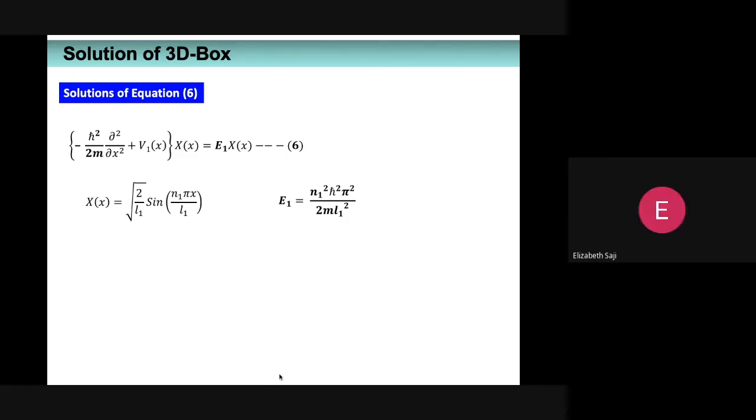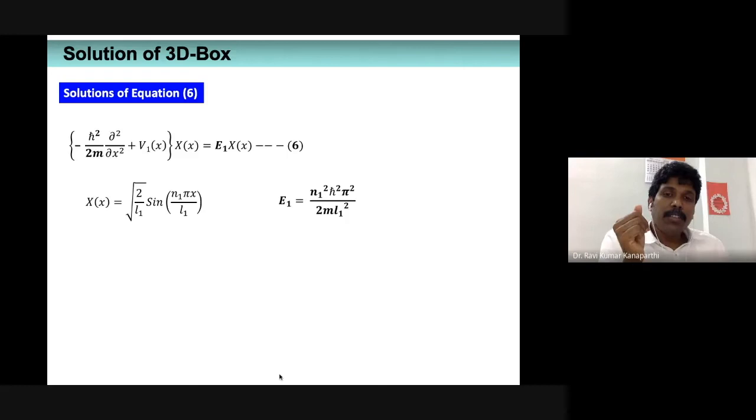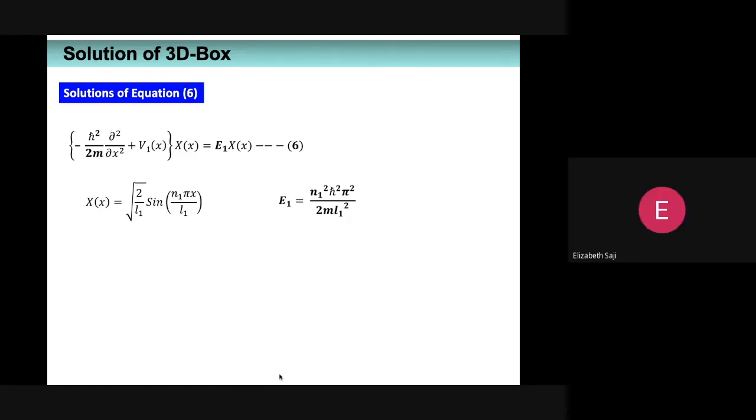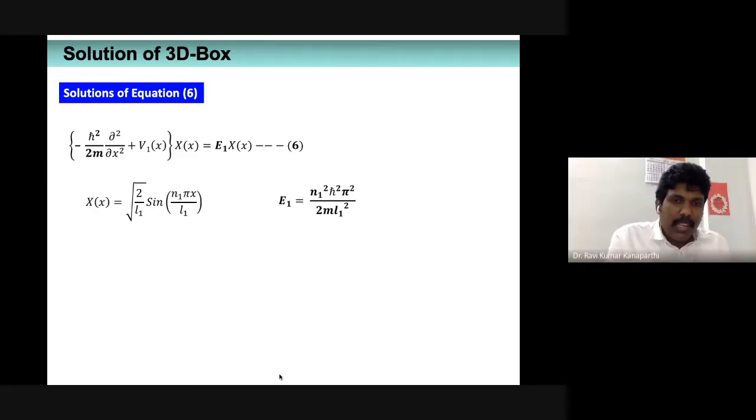Yes, sir. Why I have adapted the solutions of particle confined to one-dimensional box directly to the particle confined to three-dimensional box problem? Because this expression is taken separately. Can you say it again? Once again, I didn't follow.